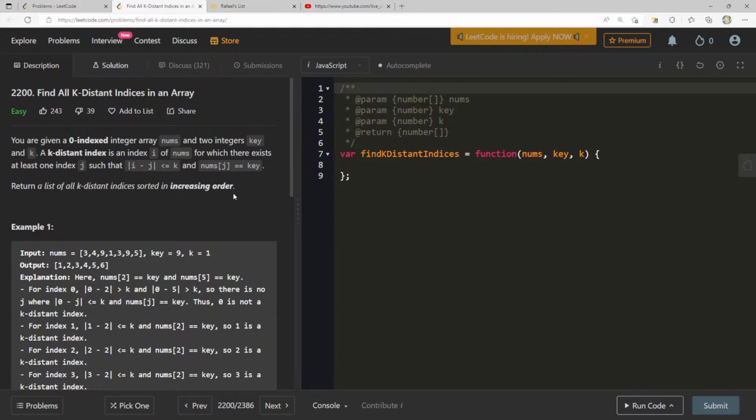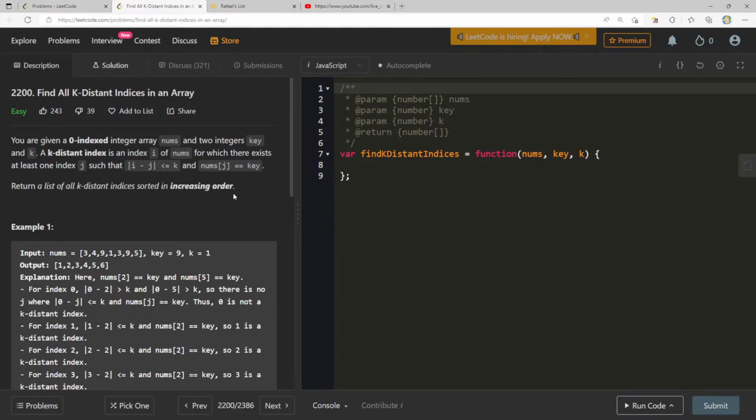Okay, let me see the example here. So nums is 3, 4, 9, 1, 3, 9, 5, key is 9 and k is 1. Here, nums at 2 equals key, and nums at 5 is equal to key. So it says a k-distant index is an index i of nums for which there exists at least one index j such that the absolute value of i minus j is less than or equal to k.